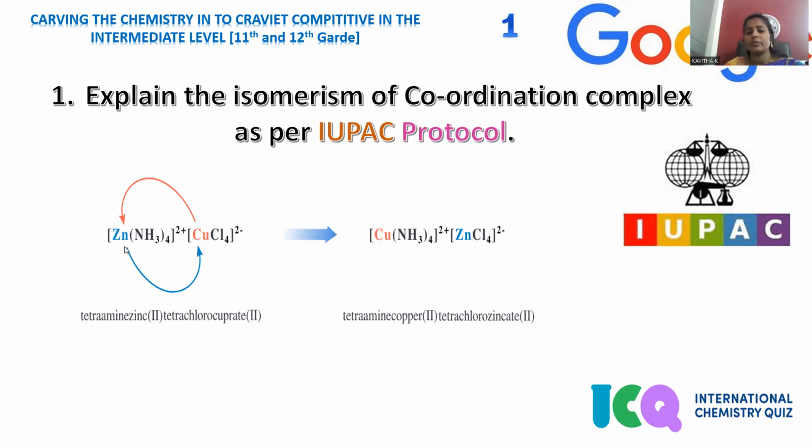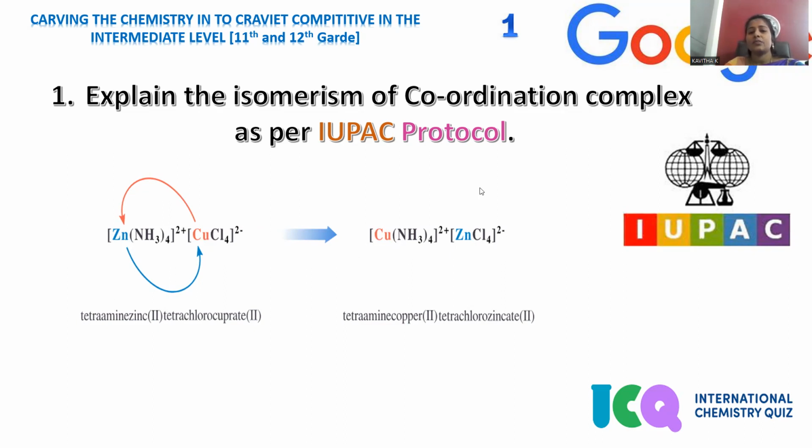Such a complex is said to be a double coordination complex, where you can find two central metals with ligands present in their particular spheres. And if you are going to change this kind of system, the environment is slightly modified, where zinc is replaced with copper and copper is now exchanged with zinc. This is the kind of replacement process of metals. One coordination sphere metal is exchanged with another coordination sphere metal.